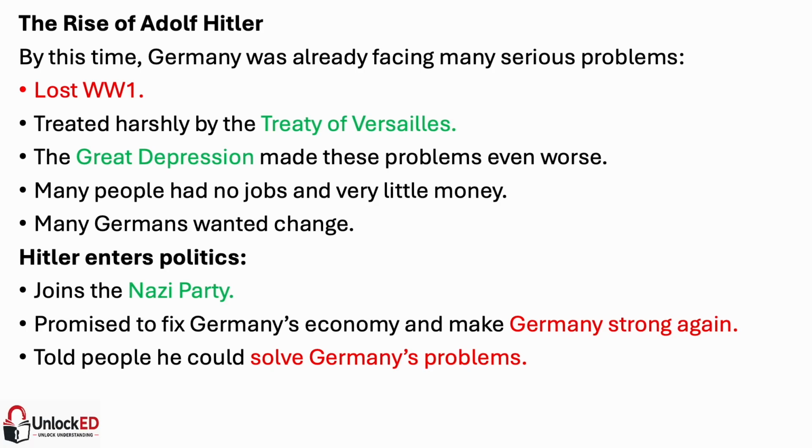And it was during this difficult time that Adolf Hitler entered politics by joining the Nazi Party. He promised to fix Germany's economy, create jobs and make Germany strong again. He also told people they could solve all of Germany's problems. For many people who were struggling, these promises gave them hope, and support for Hitler and the Nazi Party began to grow. But how did Hitler gain so much support? Let's find out.